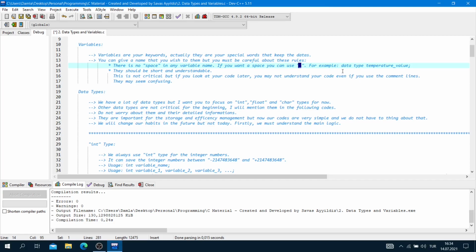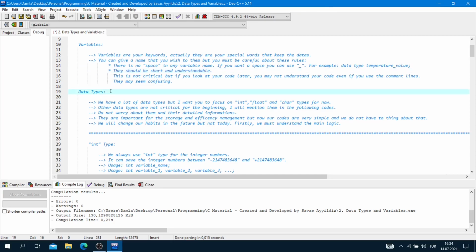For example, data type, temperature, underscore, value, semicolon. They should be short and understandable. This is not critical, but if you look at your code later, you may not understand it even if you use comment lines. They may seem confusing.